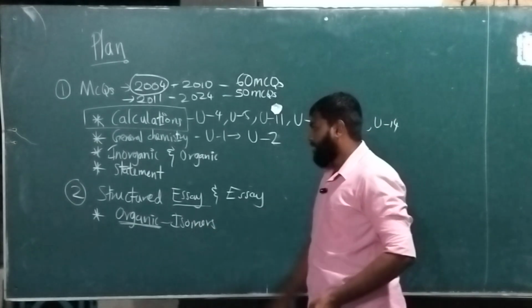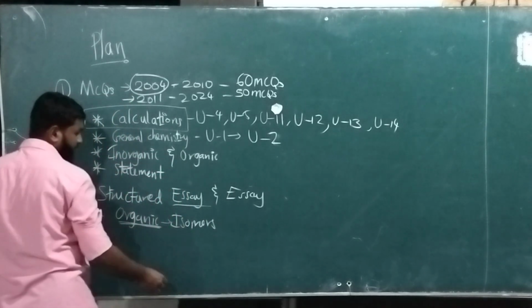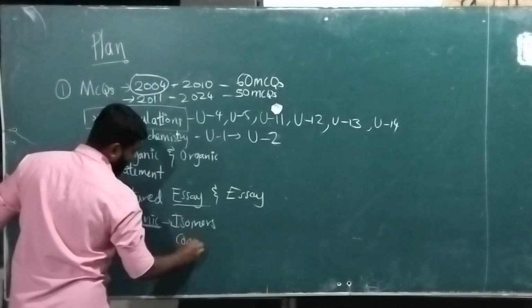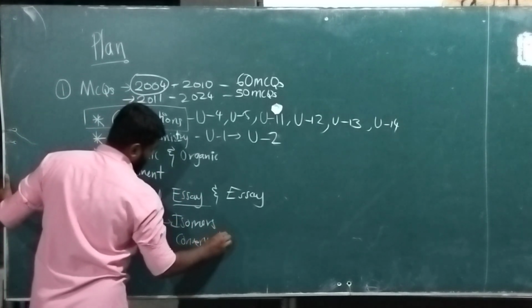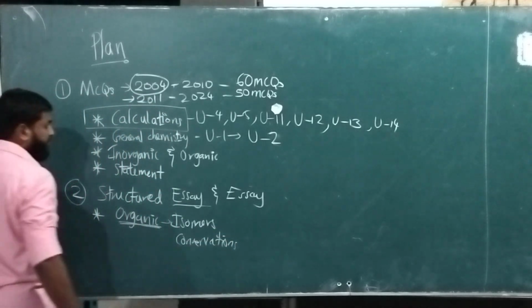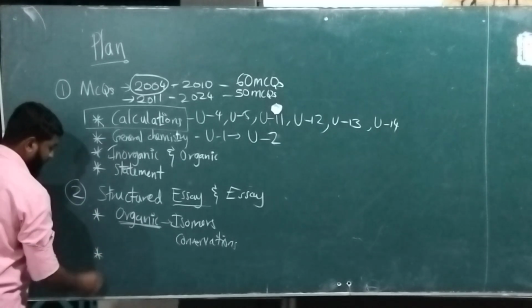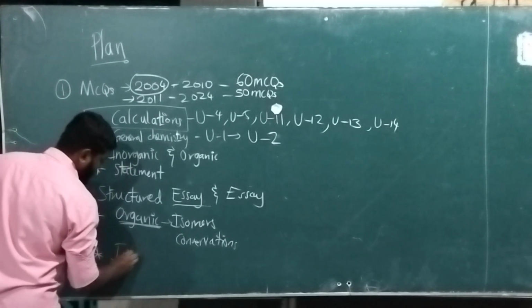So we have organic chemistry. We have the isomers area. Then we have conversions also, right? We will do this one as the first one. First we will try this. Then we will go with the inorganic chemistry parts, right?